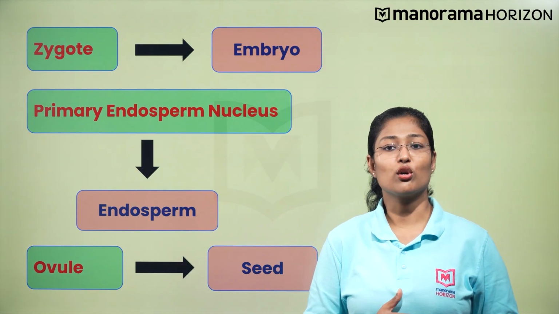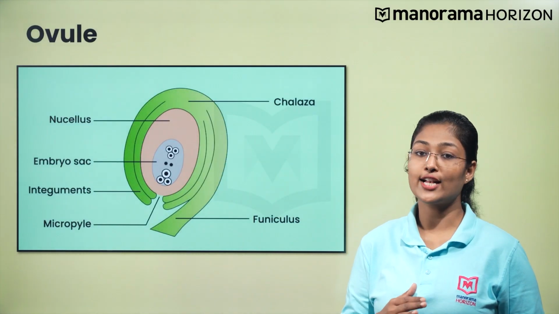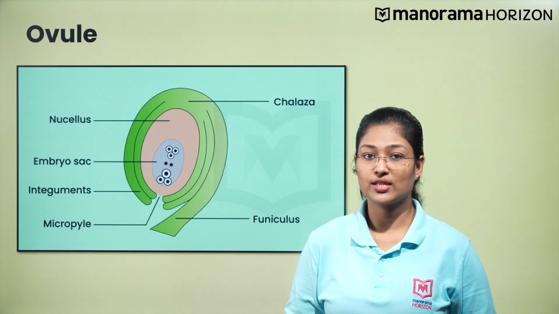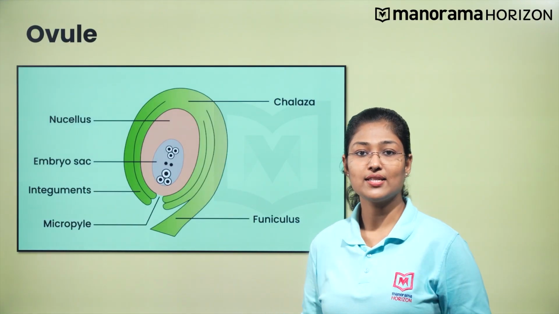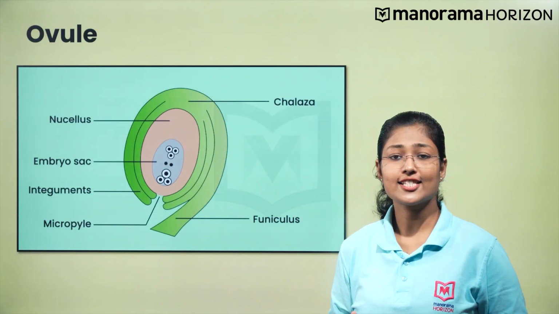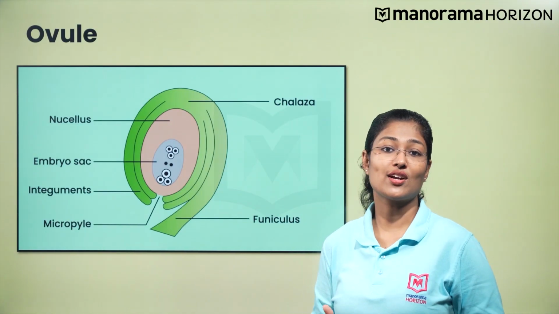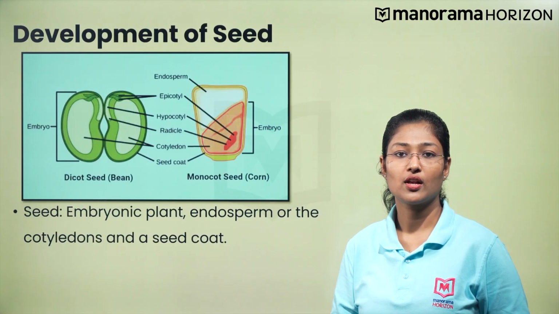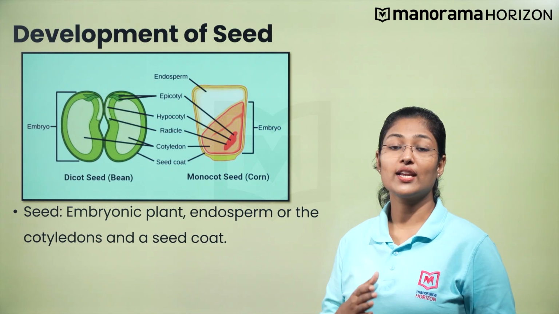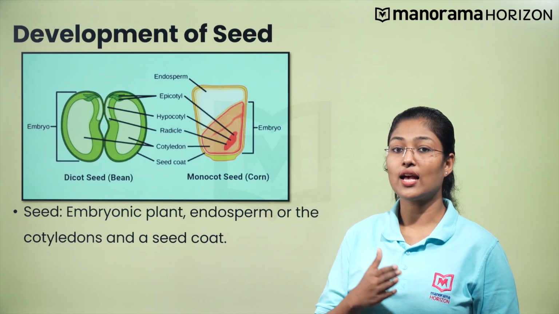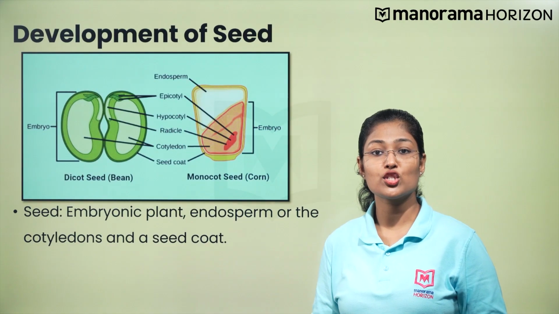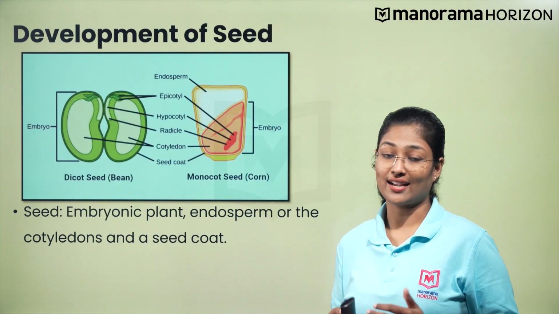For that, let us recall the structure of the ovule of an angiosperm. An ovule has a female gametophyte or the embryo sac, inner and outer integuments, micropylar and chalazal ends, and a funicle. Let us correlate these structures with the structural components of a seed. A mature seed has an embryonic plant, food stored in either the endosperm or the cotyledons, and a seed coat. We have already discussed the embryo and endosperm that develop in the embryo sac, right?